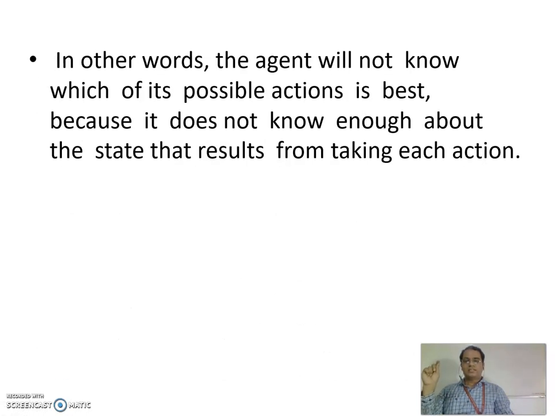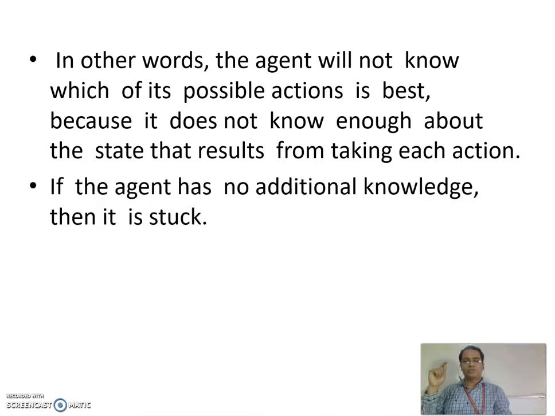In other words, the agent will not know which of its possible actions is best. The agent knows some actions, but it doesn't know which is the best action because it does not know enough about the state that results from taking each action. So I know I am in this state, but what happens if I go to the next state I am not much aware of. The agent has no idea of what can happen in the next stage. That means futuristic information is not available. This can lead to two types of searching. One is blind search, and the second is having some information about the future states, that is the heuristic approach. We will come to this in the coming sessions.